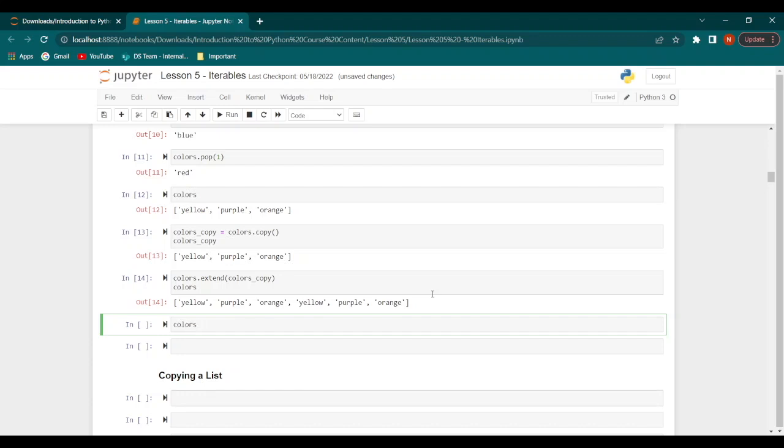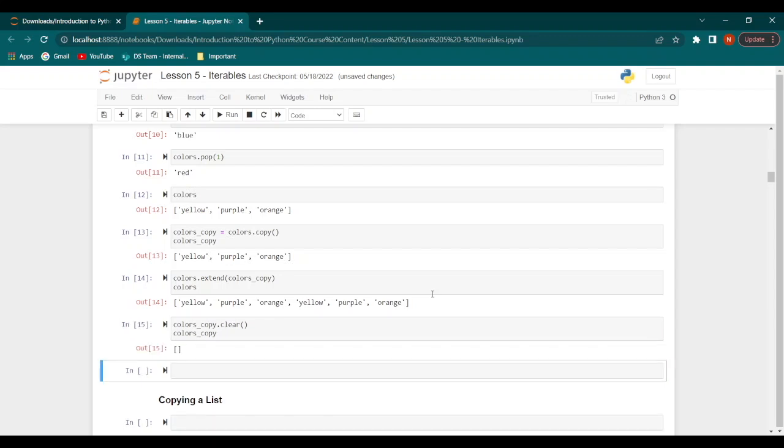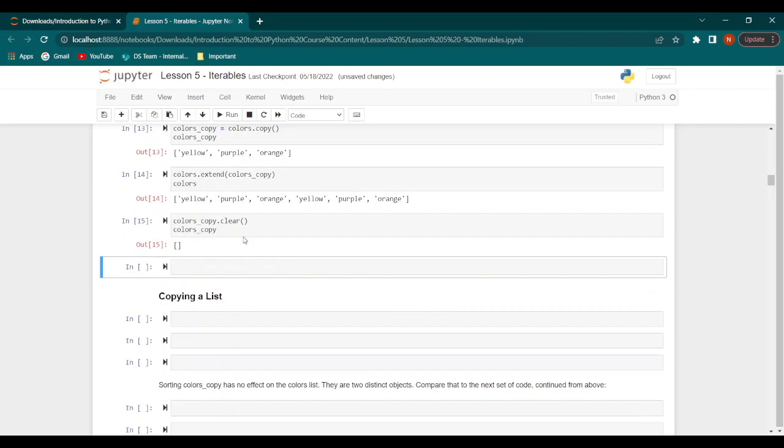Then we have colors_copy.clear(), and we print out colors_copy. Now this gives us an empty list because we have cleared all of the elements within the list.